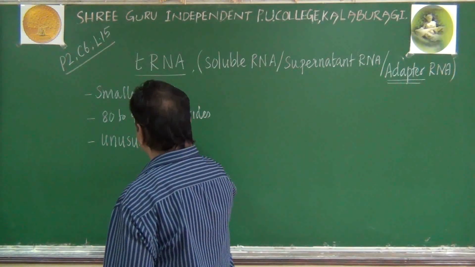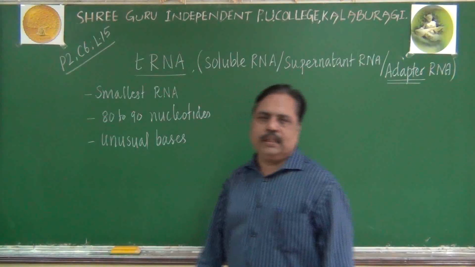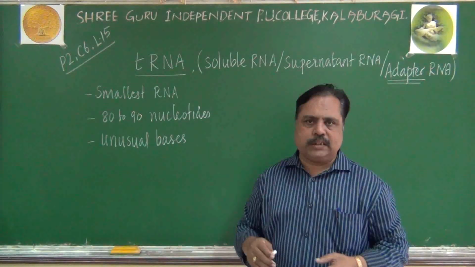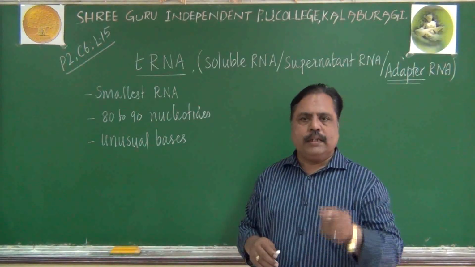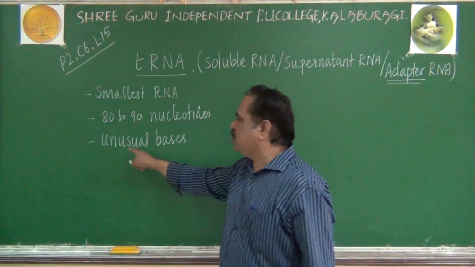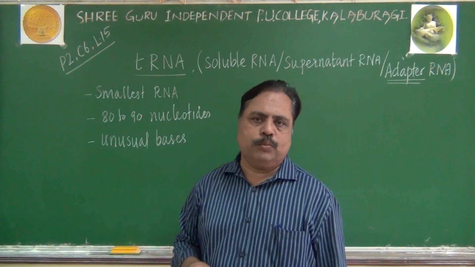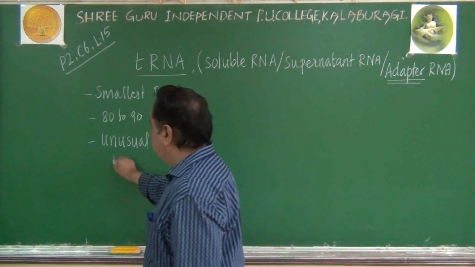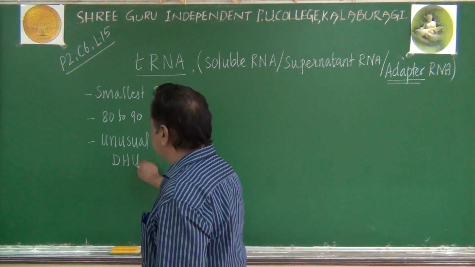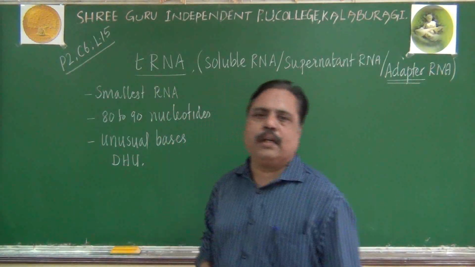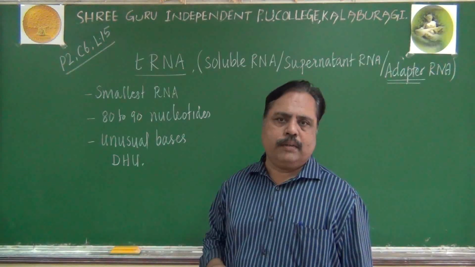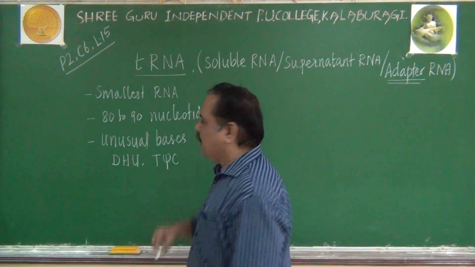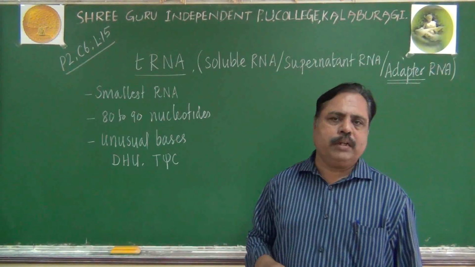Remember, tRNA has the normal bases A, C, U, G. In addition to that, it will have some unusual bases also. What are those unusual bases? One of them is called DHU, otherwise dihydroxyuridine. Another one is known as T-cysteine, otherwise pseudouridine.